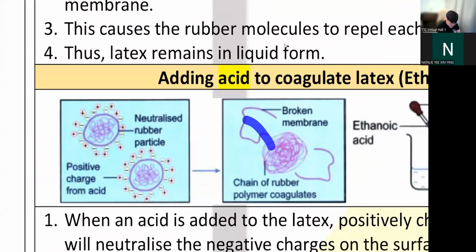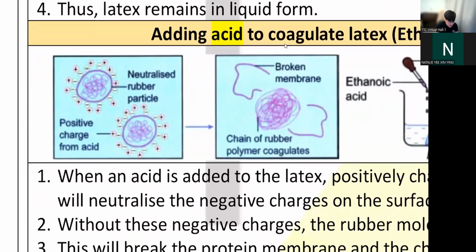So what happens? All of them will start to crash together. When they crash together, they will clump. When they clump, they will coagulate.